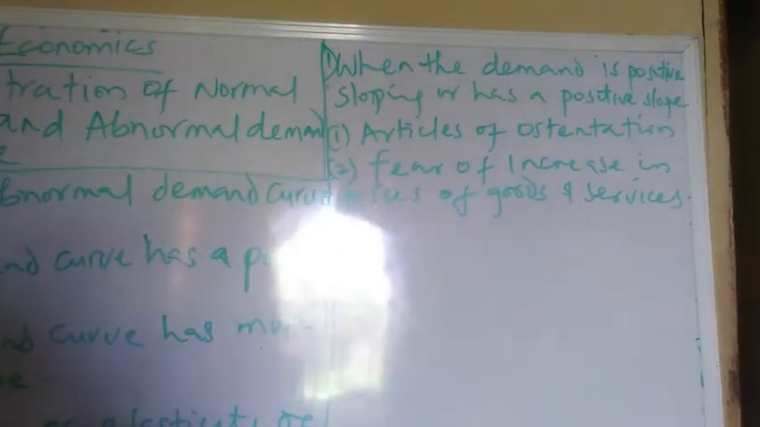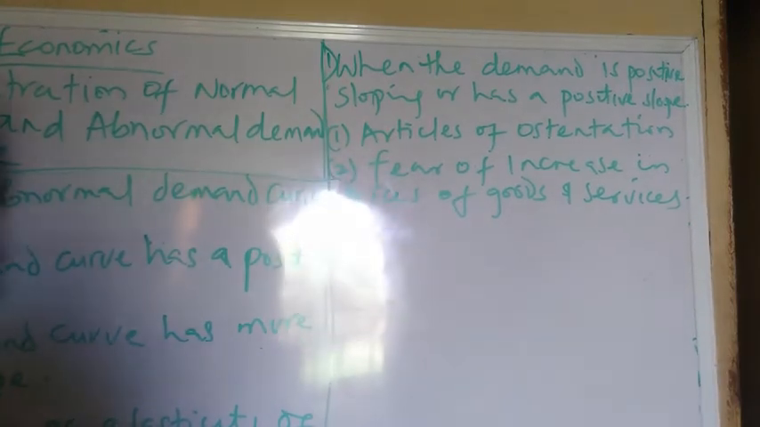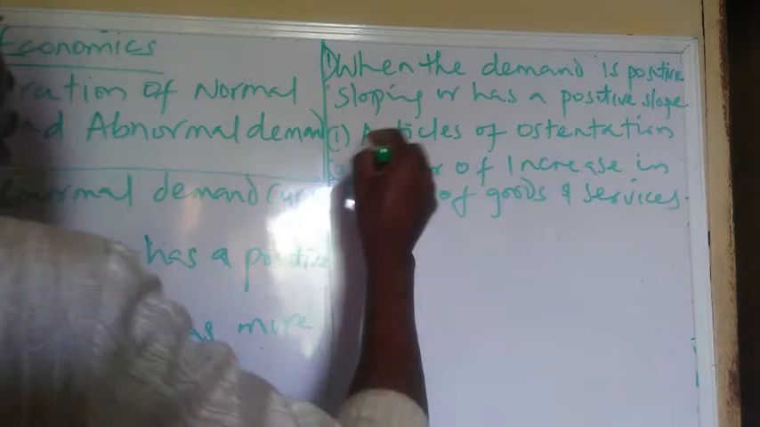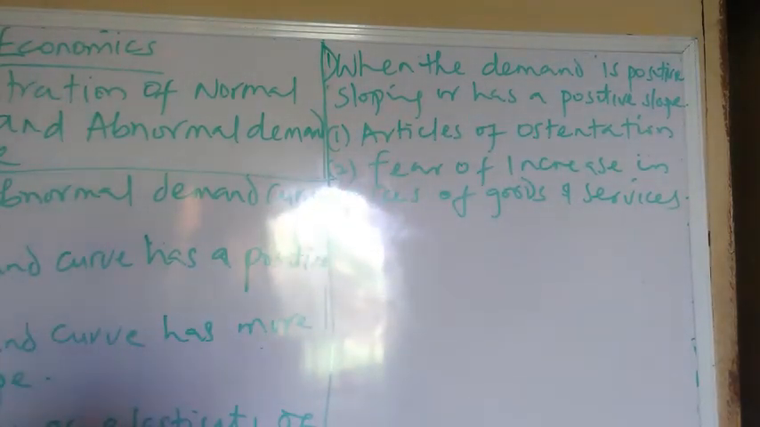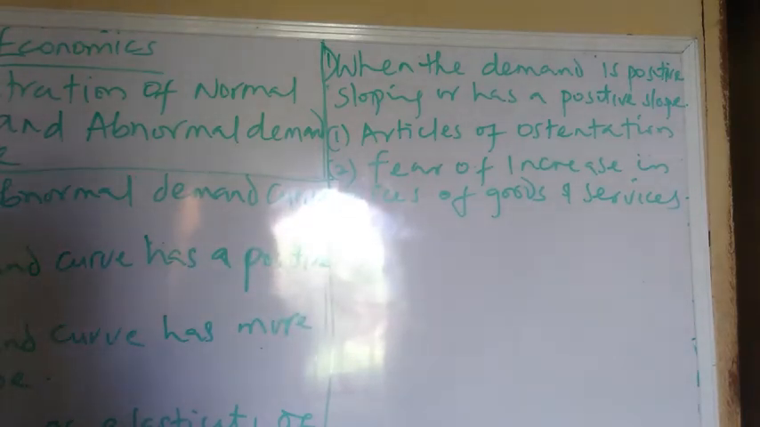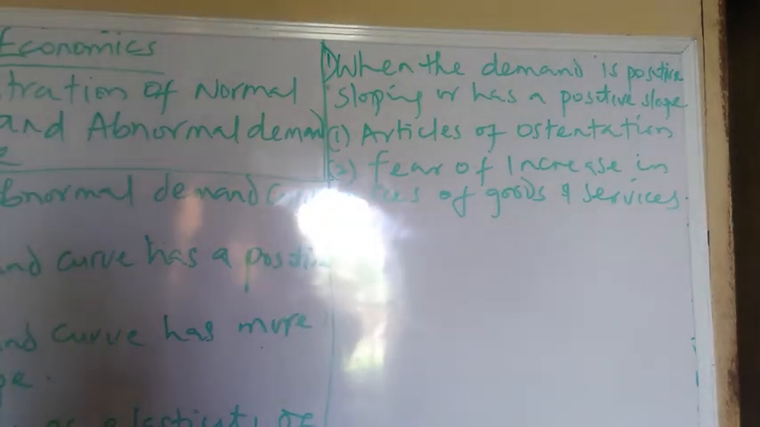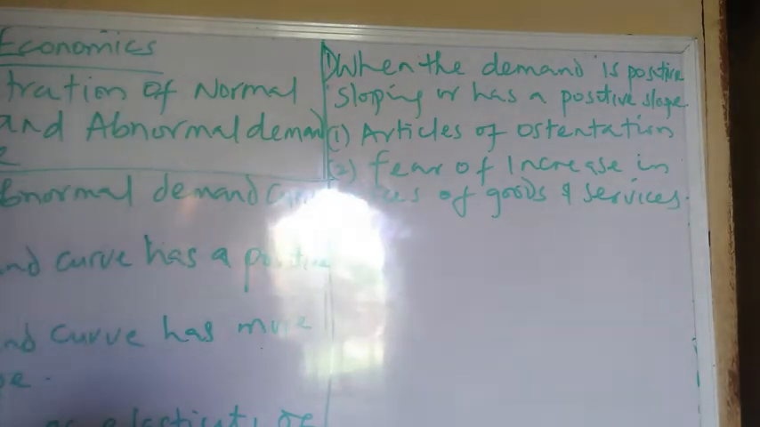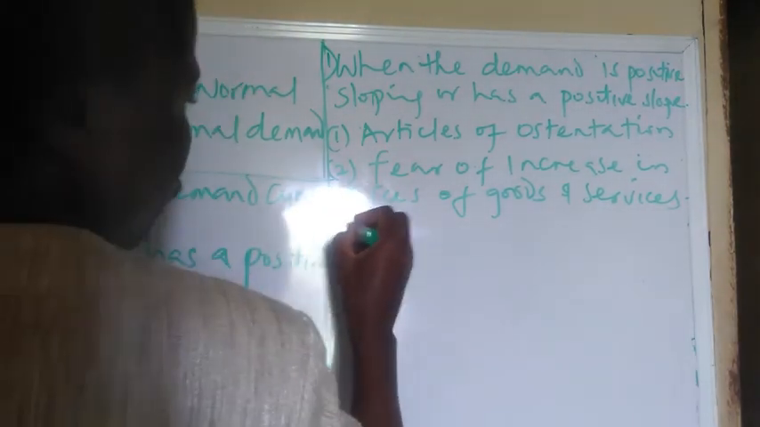So let's explain both of them. In the case of articles of ostentation, most consumers prefer to have products that they can use to show off, that is, goods that have a snob appeal, to show that they have arrived, to show that they have money. They will prefer to buy those goods even when they are very expensive, just to show the class that they belong to. That is articles of ostentation. Then fear of increase in price: fear of increase in prices of goods and services in the nearest future.